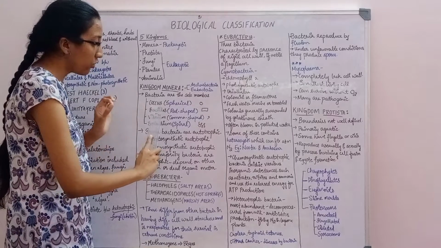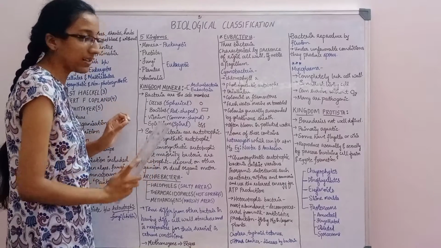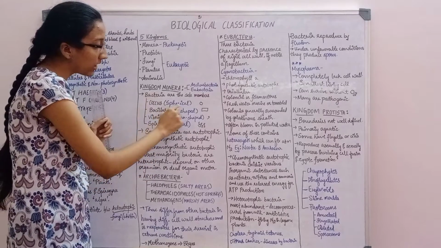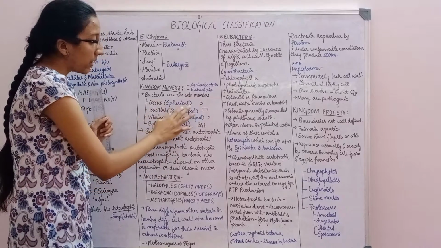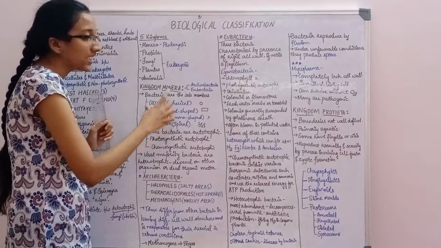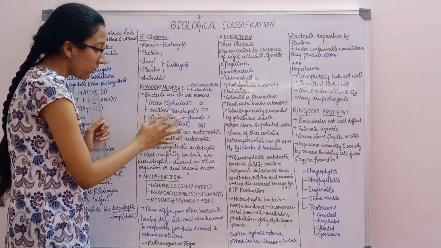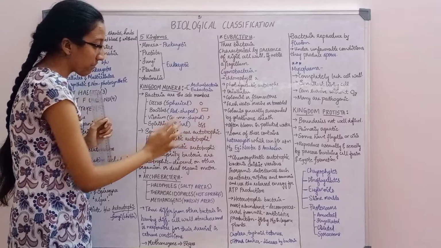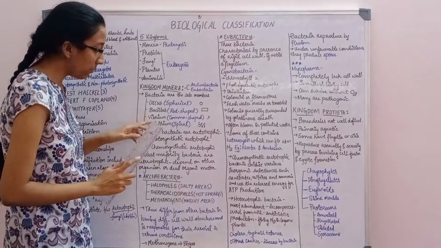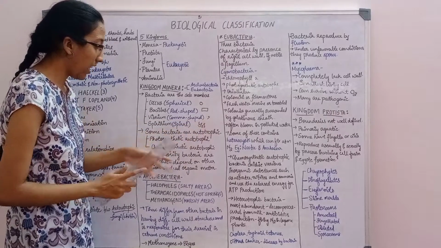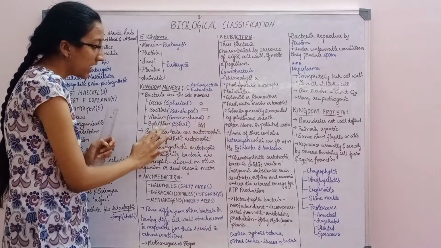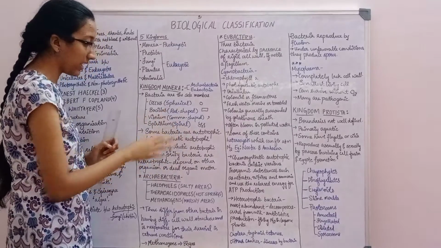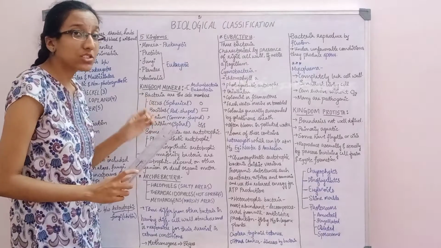We will be learning the various shapes, and I will teach you in an easy way. Just remember the names: Coccus, Bacillus, Vibrio, Spirillum. Coccus has an O, that is round shape, so it is spherical. Bacillus is a rod shape. Vibrio is very important; Vibrio is comma shaped. Spirillum is spiral shape. So these are the classifications based on shape.